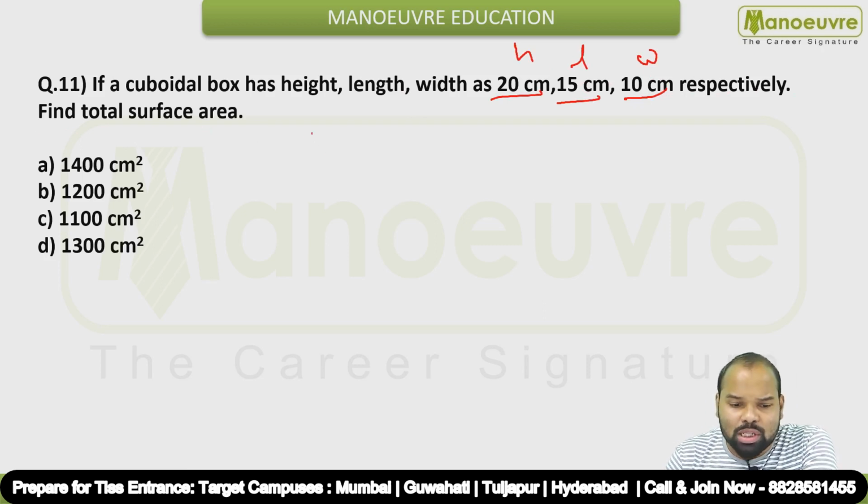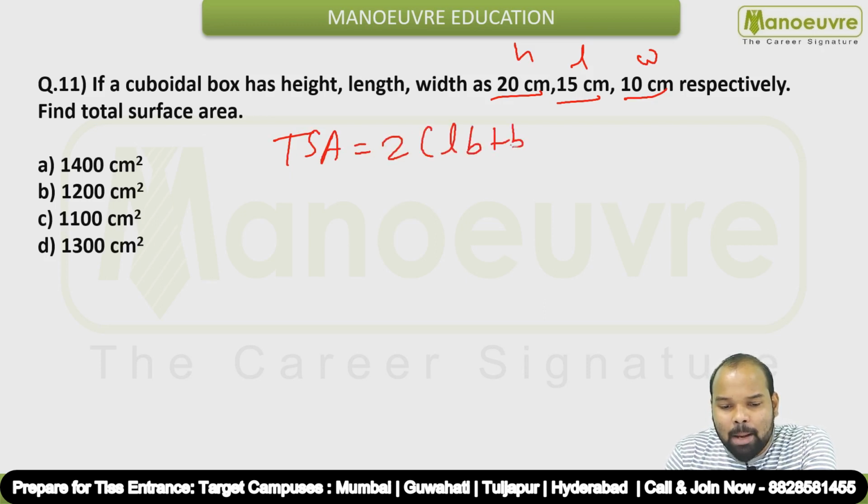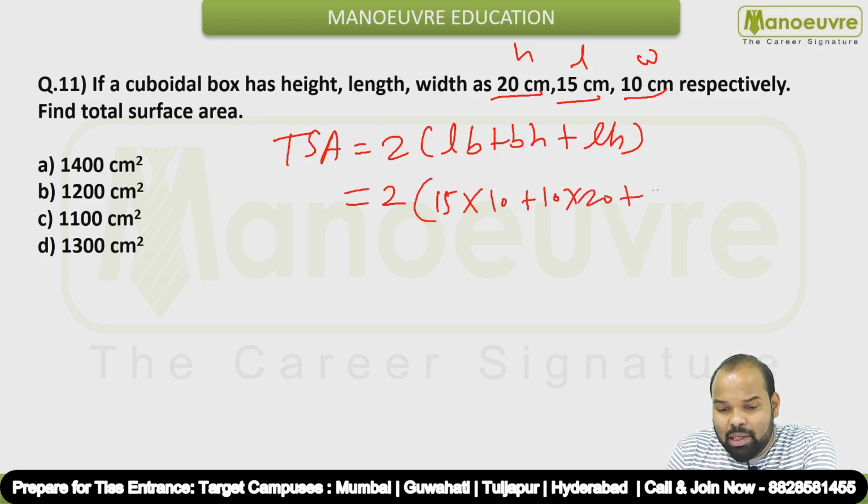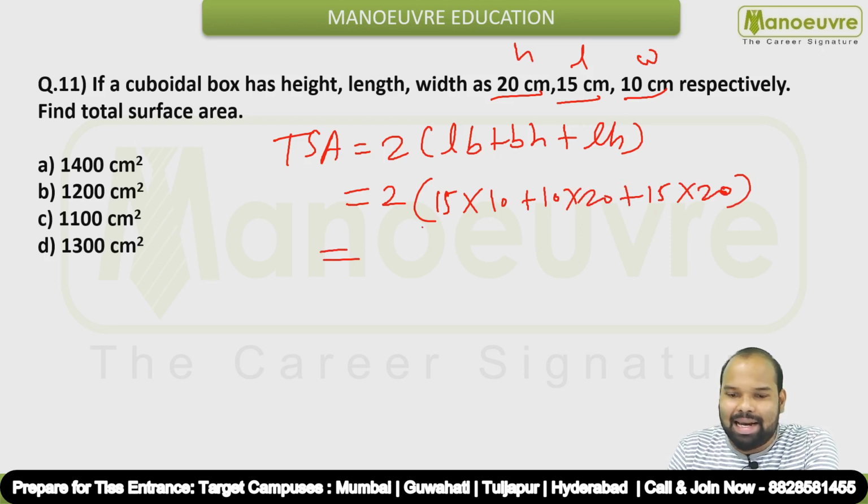What is the formula for total surface area? Total surface area is given by 2 bracket LB plus BH plus LH, correct? So let's put in the values. 2 bracket L is nothing but 15 into B. B means width only, so you can substitute 10 over here, plus 10 into 20 plus L. L is nothing but 15 into H is 20. So after solving this, you will easily get the answer, guys.